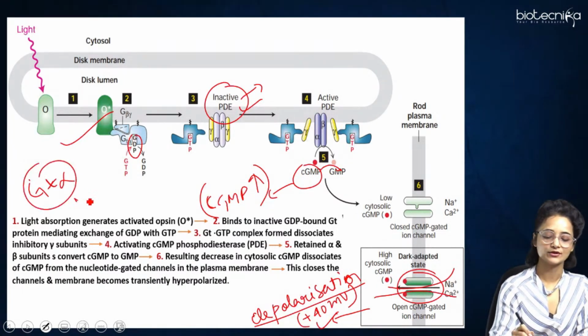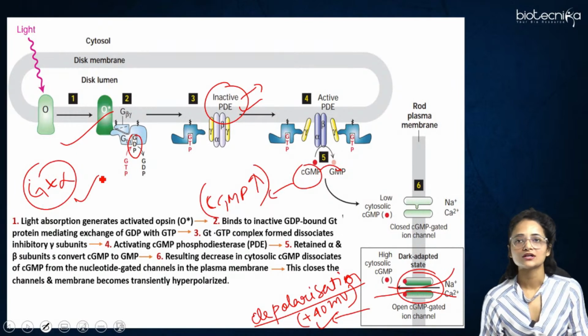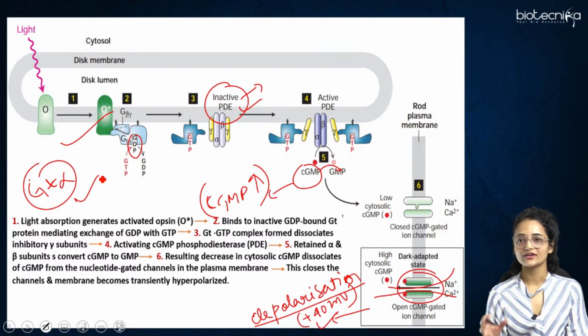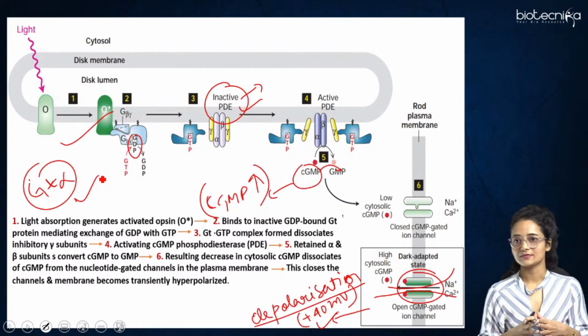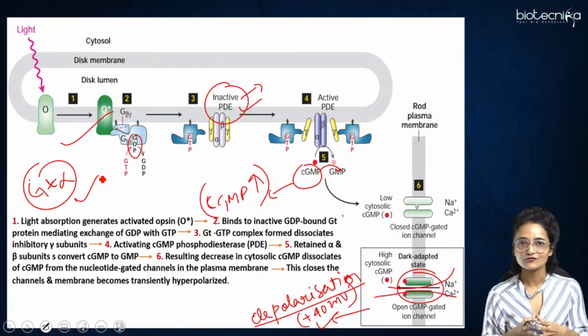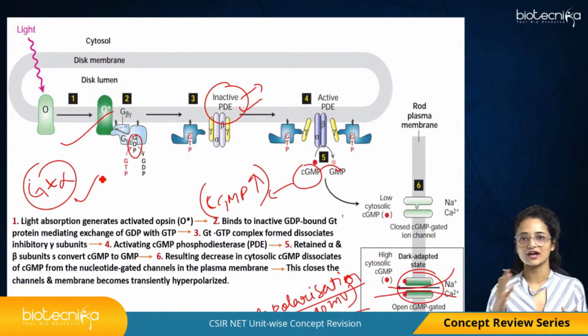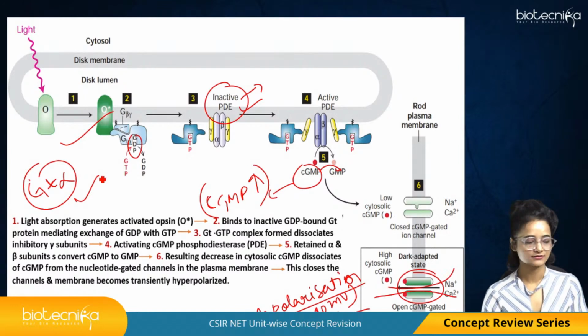This is conducted by the GT alpha subunit. So I have explained to you the entire GPCR signaling, what signaling it is involved in, the classification on the basis of the different types of G proteins, and what different types of signaling these G proteins are involved in. All these things I've explained. I hope this lecture is very helpful for you all, and you have built up your concept now. And again, if you go to the standard books and try reading all this, you'll have a better understanding, and you'll not miss any question regarding the GPCR in your test paper, right?